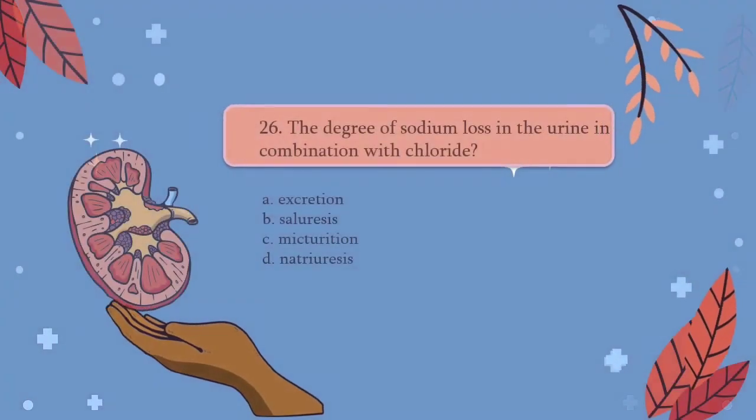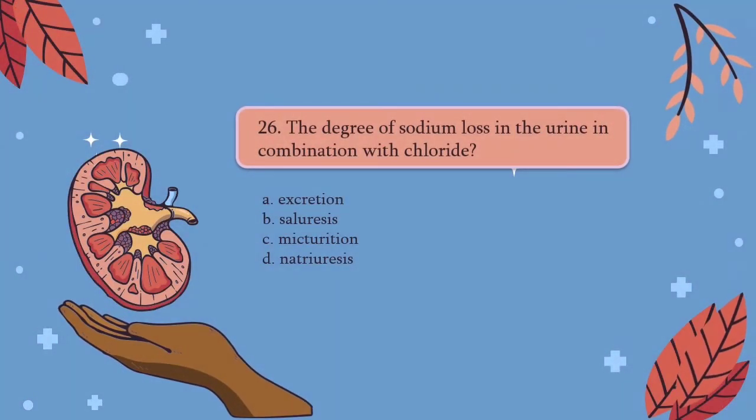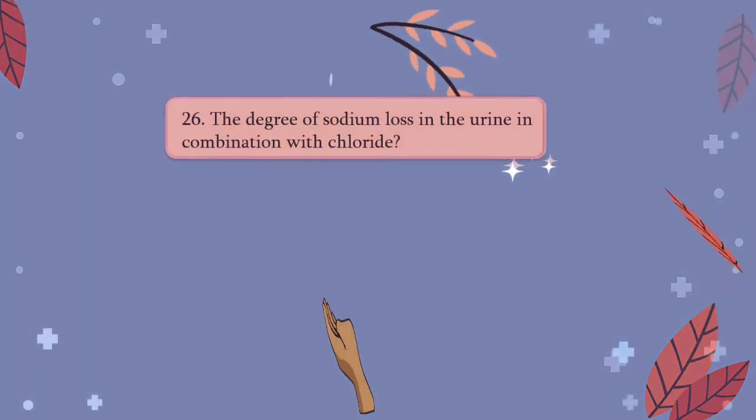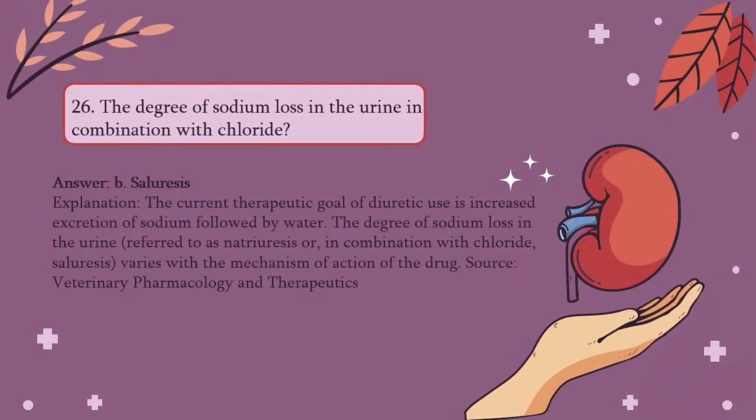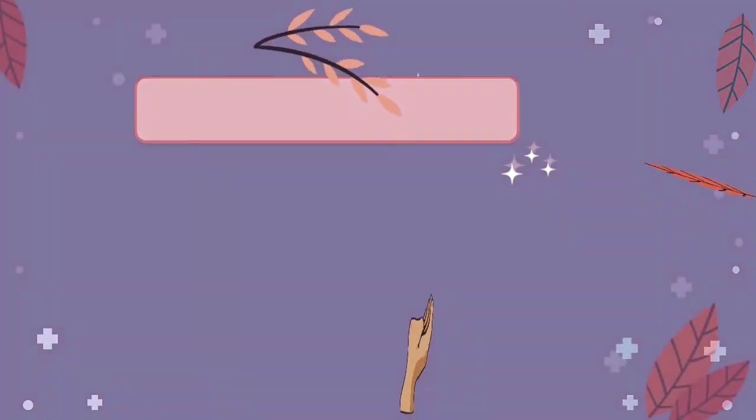Same choices with question number 25. The question is the degree of sodium loss in the urine in combination with chloride. The answer for that question would be B, because the degree of sodium lost in the urine in combination with chloride is also termed saluresis.